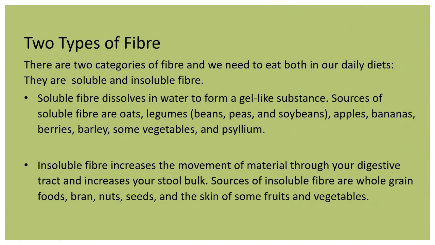Insoluble fiber increases the movement of material through the digestive tract and increases your stool bulk. Sources of insoluble fiber are whole grain foods, bran, nuts, seeds, and skin of some fruits and vegetables.